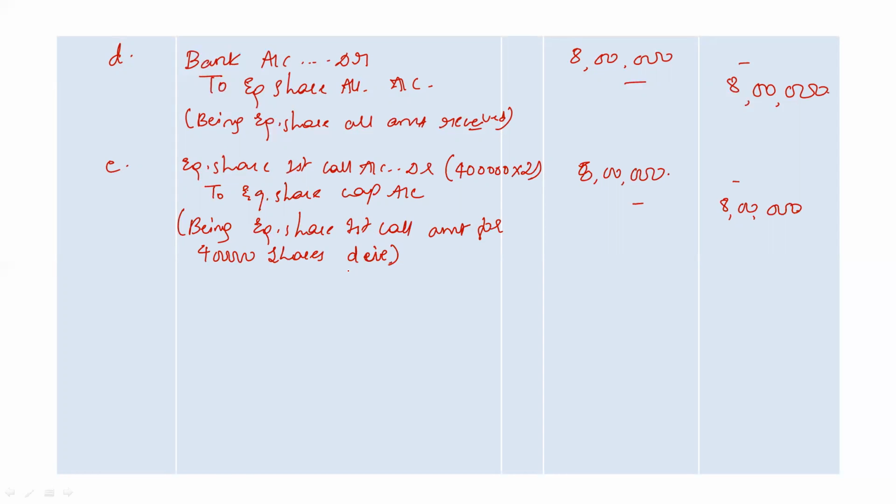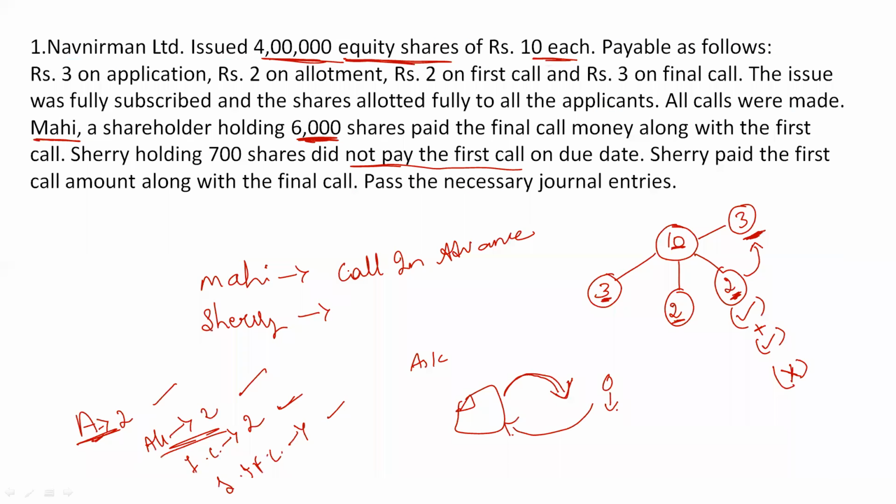Company has asked the shareholders to pay the first call money. Now while payment, the very important thing is there are two shareholders, Mahi and Sherry. Mahi is making advance payment of final call money also. And Sherry is not making the first call payment. Sherry failed to pay the first call amount. Now how to do the entry?